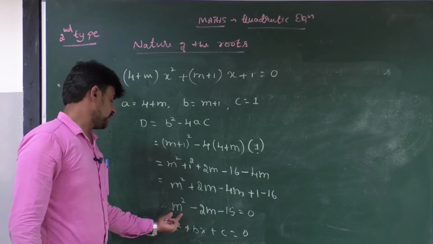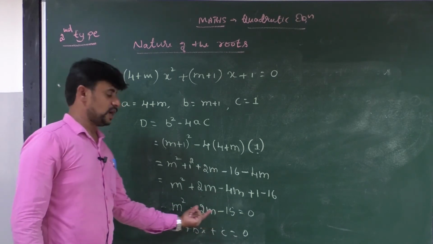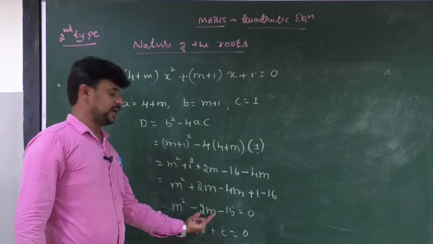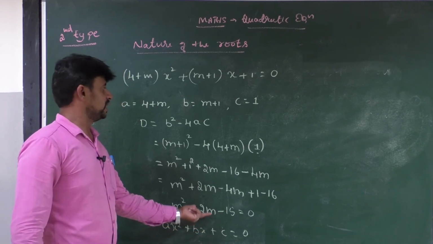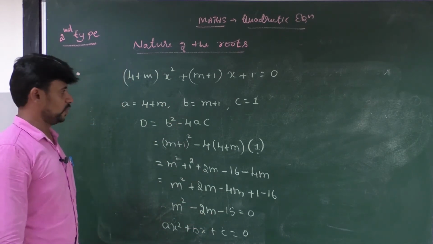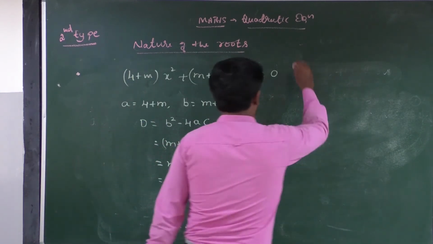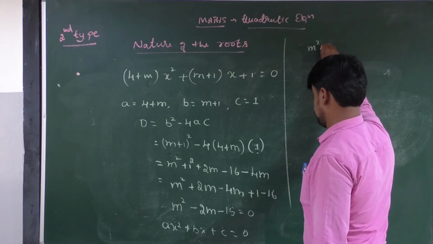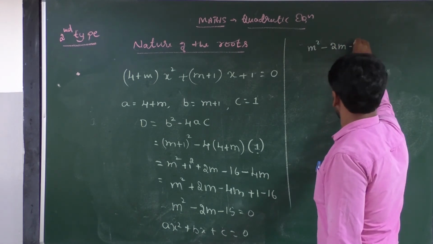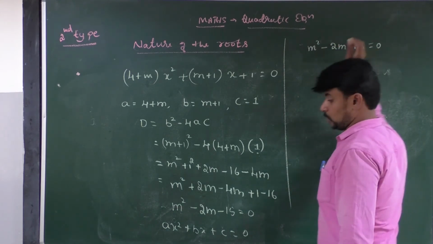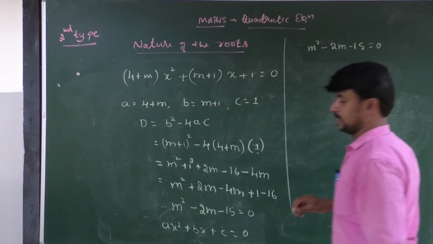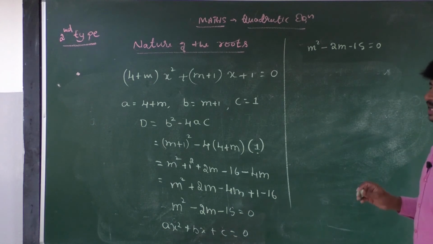Okay, when it is in the form of a quadratic equation, you have to do the factorization. By doing factorization, we can easily find the value of m. Okay, how can you do the factorization? Then take m square minus 2m minus 15 is equal to 0. Factorization. Okay, if you factorize this, you will get the value of m.